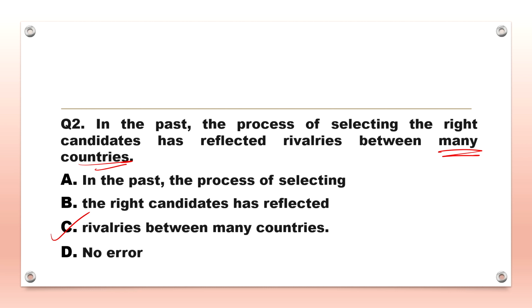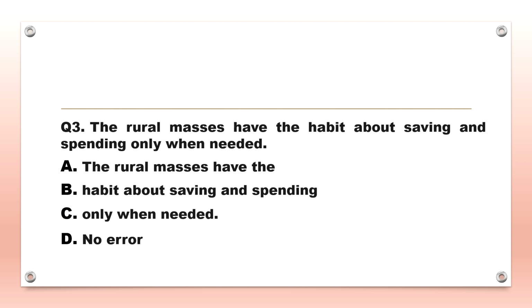Among is used in speaking of more than two persons or things. Hence, the correct sentence would be, in the past, the process of selecting the right candidates has reflected rivalries among many countries. Now, moving on, solve.